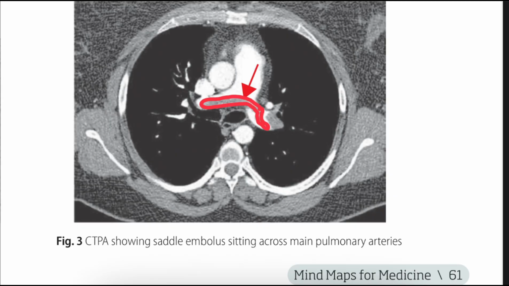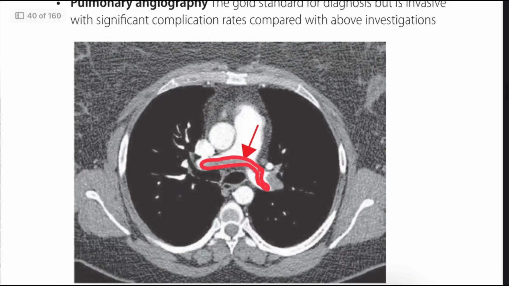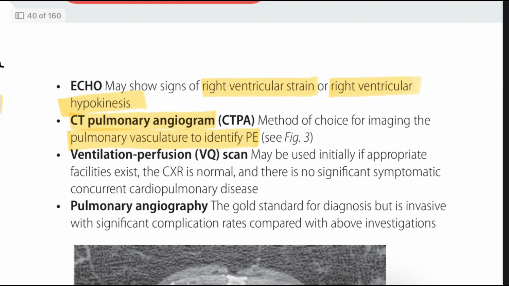In pulmonary embolism, it will show a saddle embolus sitting across the main pulmonary arteries. Okay, so that's why it's very important. And this is the gold standard imaging test for filling defects. It will show filling defects in pulmonary arteries, and it will locate the embolus, that spot. Next, we can do another test we call VQ scan, meaning ventilation perfusion scan. This ventilation perfusion scan is mainly used when the patient has any contrast allergy or renal failure or pregnancy. In selected cases, we can do ventilation perfusion.